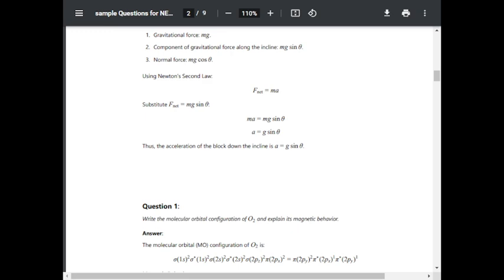In case of chemistry, question number 1. Write the molecular orbital configuration of O2 and explain the magnetic behavior.